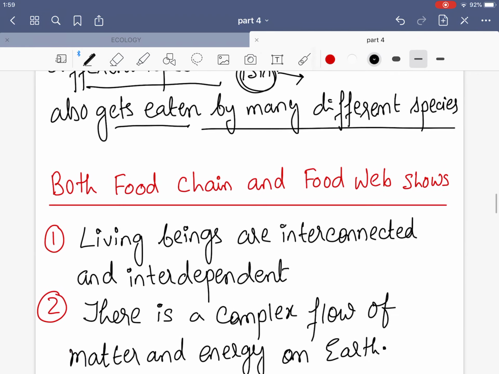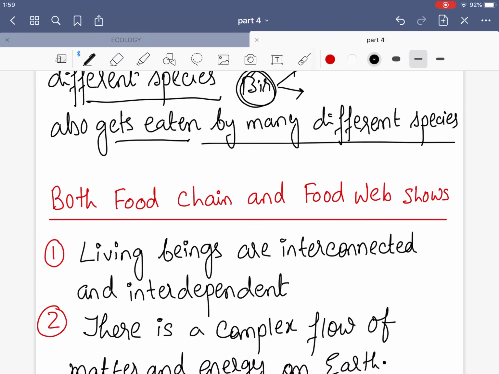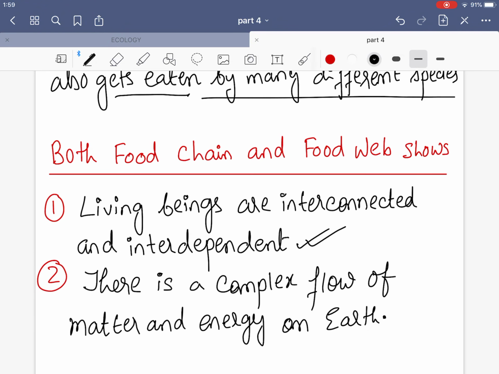Okay, so both food chain and food web show that living beings are interconnected and interdependent. There is a complex flow of matter and energy on the earth. Yes, the flow is very complex. So this is where the food chain and food web discussion ends.